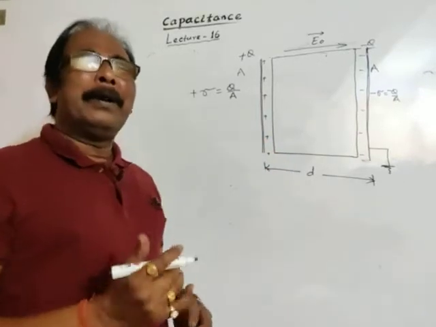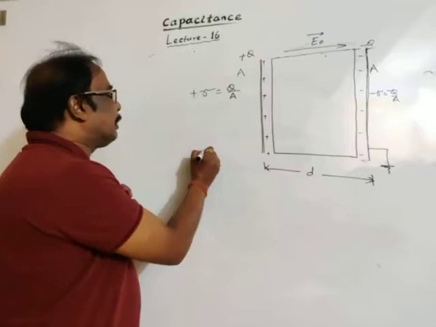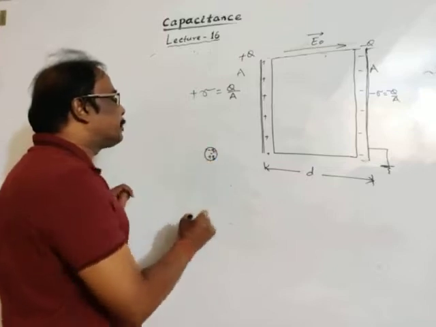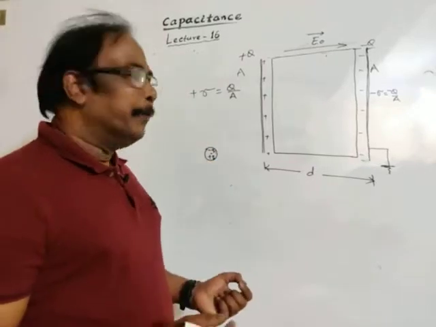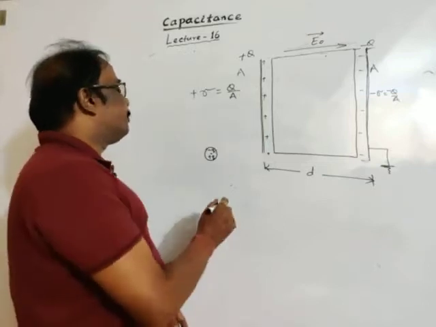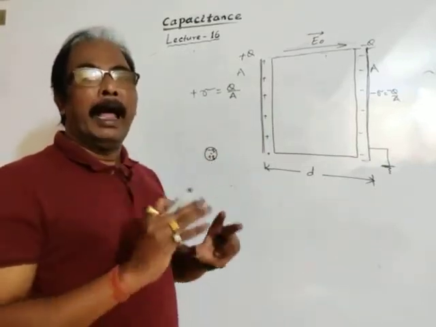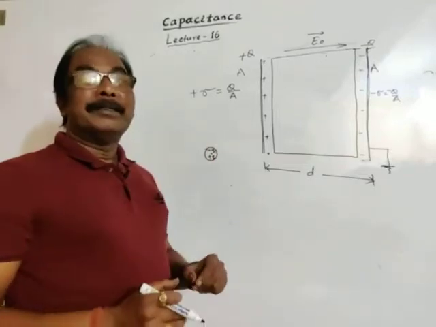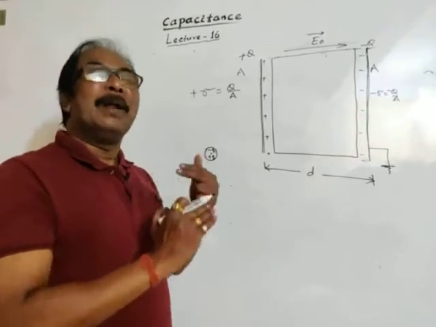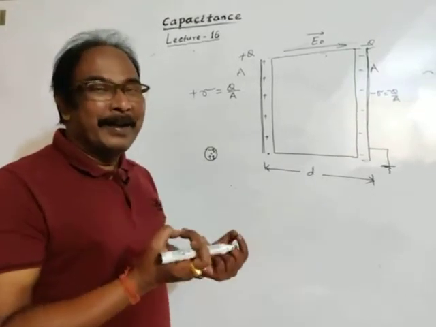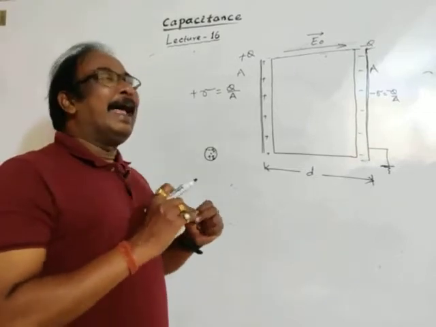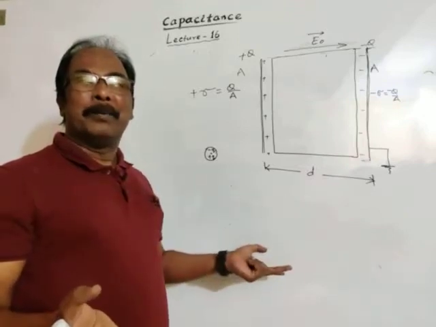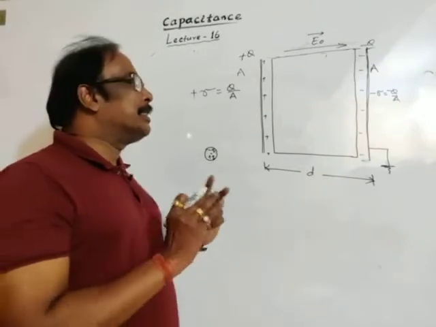We know dielectric polarization. Originally, the atoms or molecules of the dielectric medium are non-polar, meaning positive and negative centroids coincide. As we know, if a dielectric medium is placed in a strong electric field, then the non-polar atoms are converted to polar atoms, meaning the dielectric medium is said to be polarized. A non-polar atom is converted to a polar atom and the dielectric medium is said to be polarized.